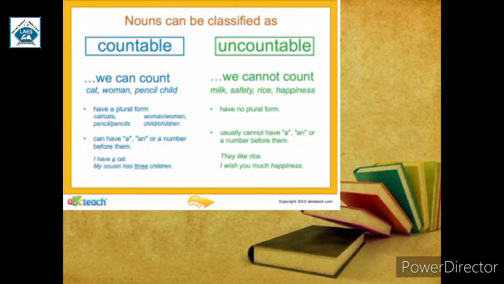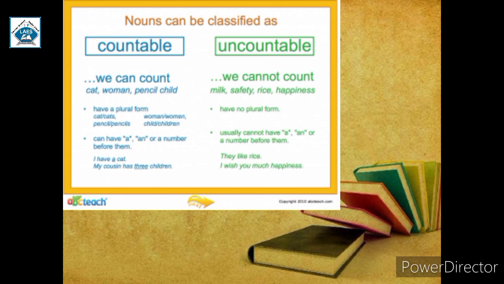We can further classify noun into countable and uncountable noun. So from the word you can understand that countable means which we can count. For example, cat, women, pencil, child, etc. Note that countable noun can either be in singular or plural. For example, cat or cats, woman, women, pencil, pencils, child, children.